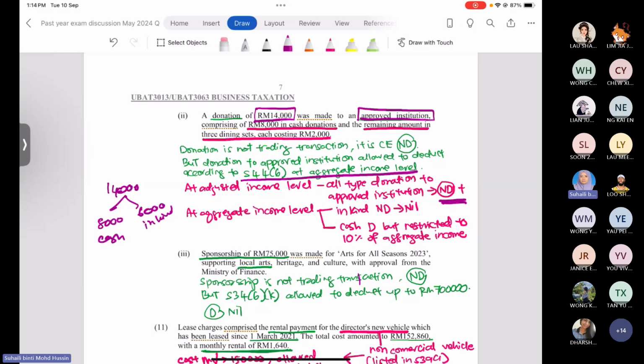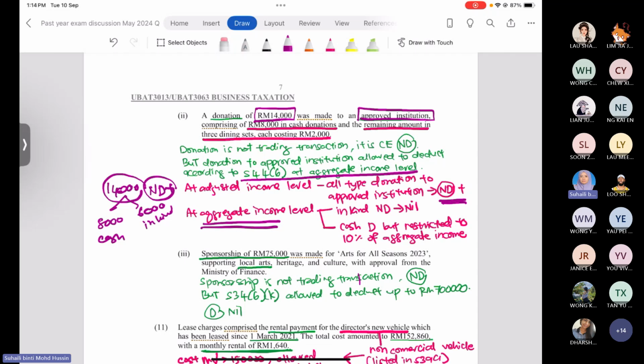Automatically, at the adjusted business income level, all 14,000 ringgit is not allowed for the deduction. Okay, not allowed for the deduction. So we added back all the amount of 14,000 ringgit in the tax computation at the adjusted business income level. Okay, at the aggregate income level, this donation will appear once again.